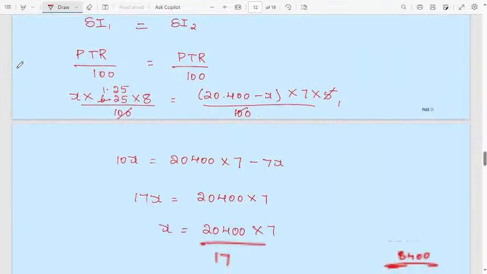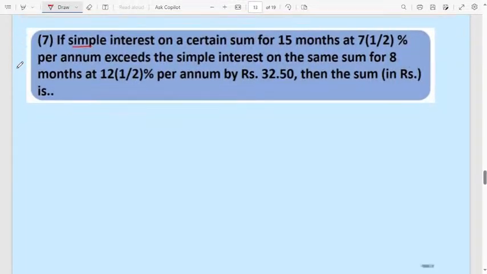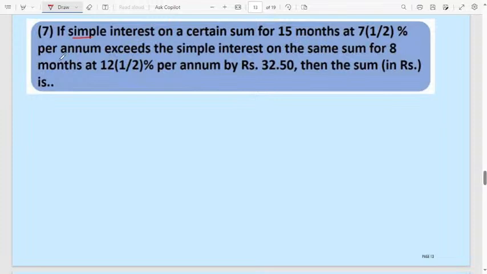Let us consider the next question. If simple interest on a certain sum for 15 months, how will you convert from months to years? 15 divided by 12, then it will be converted into years. At 7 1/2, that means 7.5% per annum, exceeds the simple interest on the same sum for 8 months at 12.5% per annum by rupees 32.50. Then the sum in rupees. They are asking for the principal.